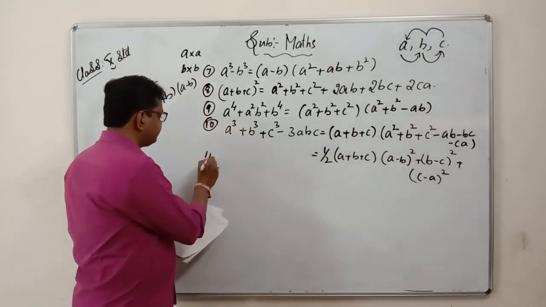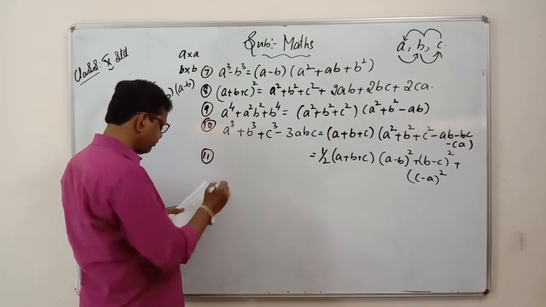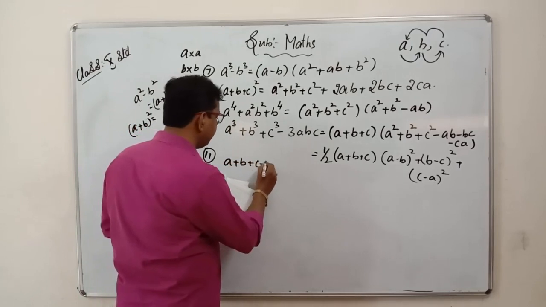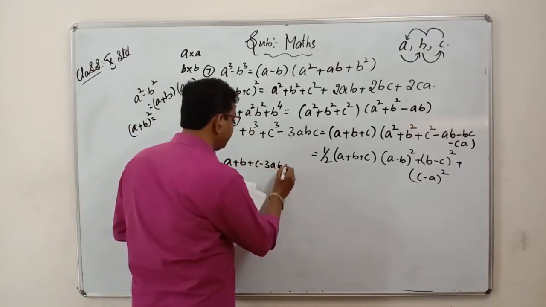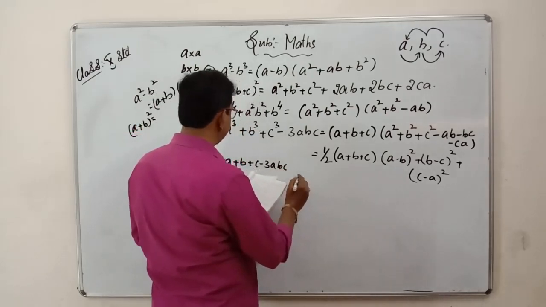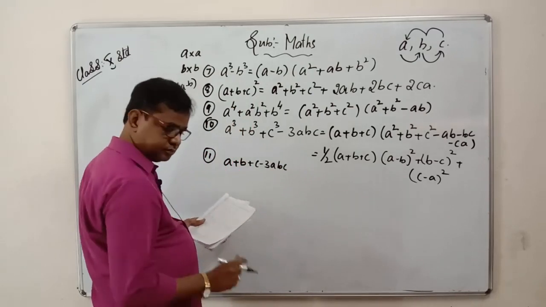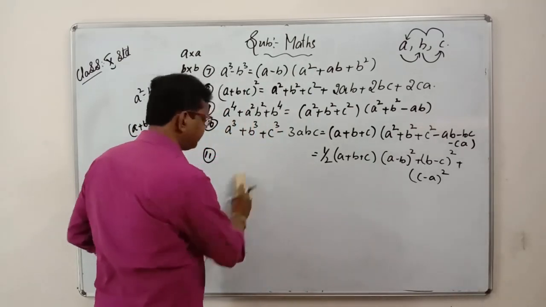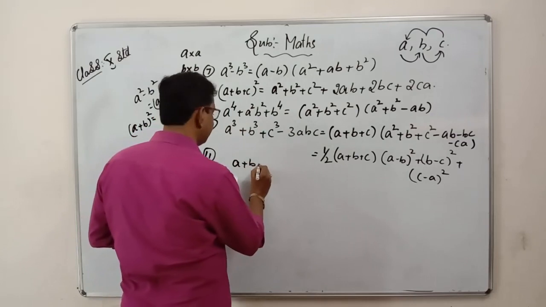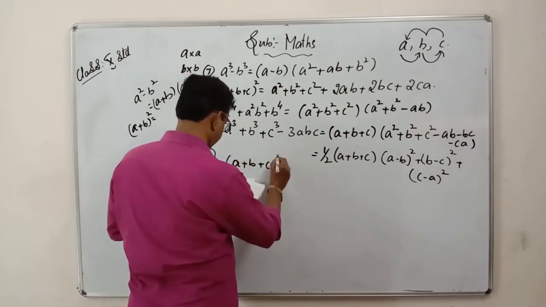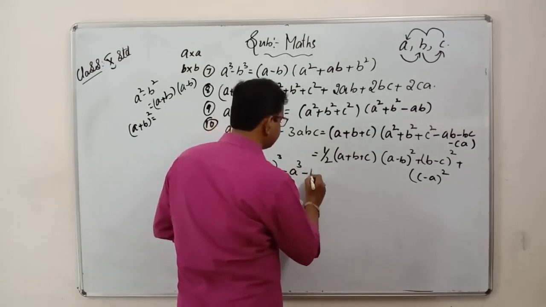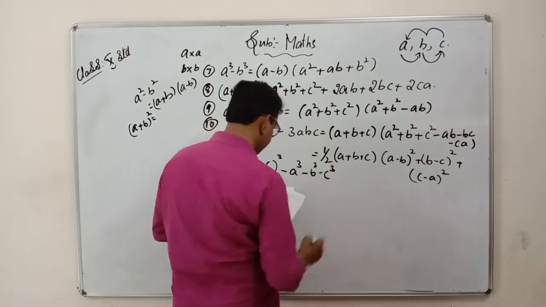The next one, we have (a plus b plus c) whole cube minus a cube minus b cube minus c cube.